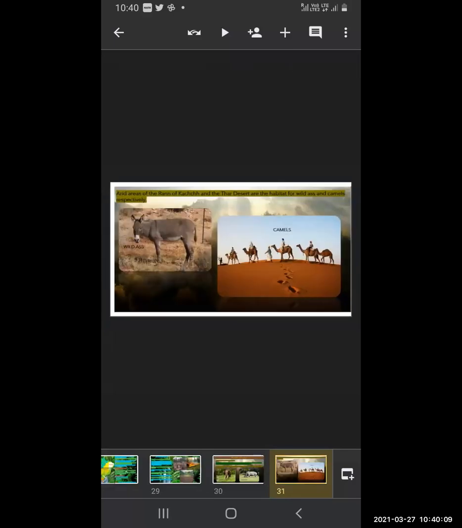Arid areas of the Rann of Kutch and the Thar desert are the habitats of wild asses and camels respectively. So in the areas of the Rann of Kutch and the Thar desert, the wild asses and camels are found.